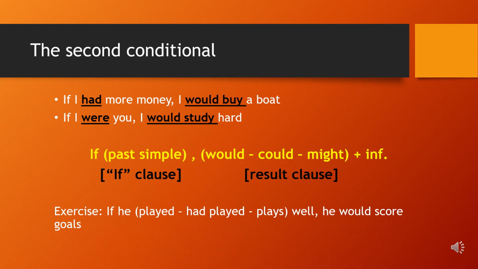Choose: if he played, if he had played, if he plays well, he would score goals. Look at the result clause, which is "would score". So it is the second conditional. We know the rule that we have to use the past simple in the if clause, which is "played". So the answer is, if he played well, he would score goals. It means that he doesn't play well, so he doesn't score goals. We are talking about an unreal situation.